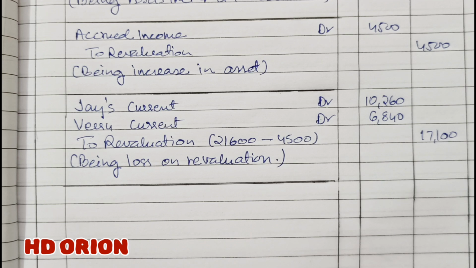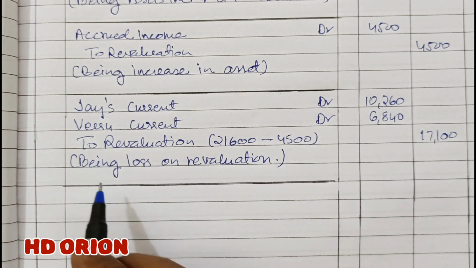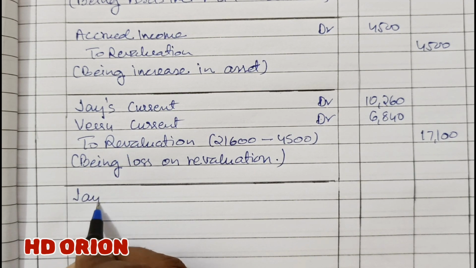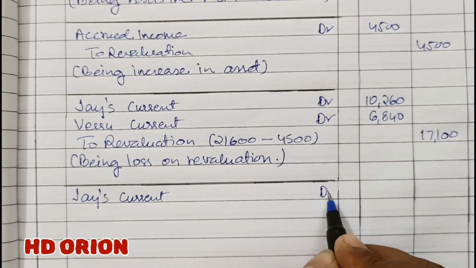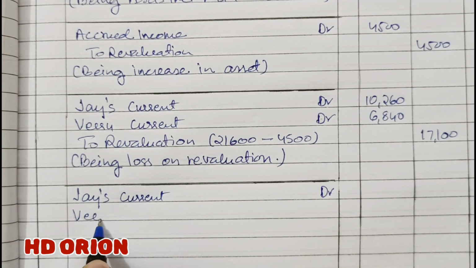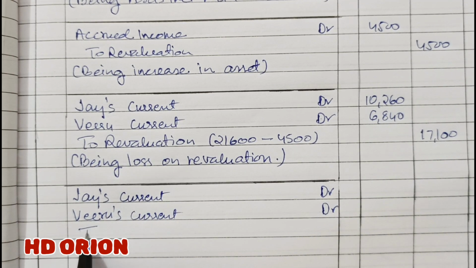And now let us see the balance sheet. In the balance sheet, there is old existing goodwill which we will write off. So again, capital account, current accounts of old partners will be debited. Jay's current account for writing off old existing goodwill to goodwill.